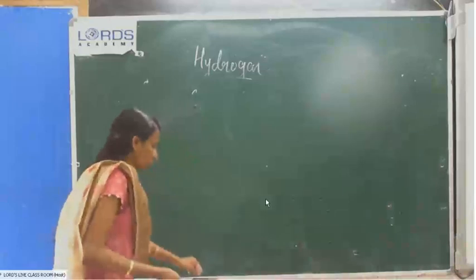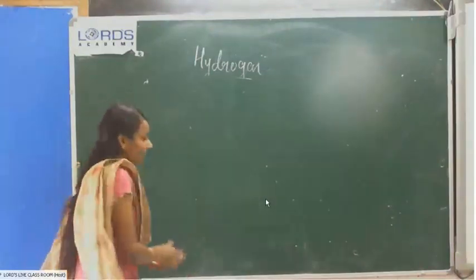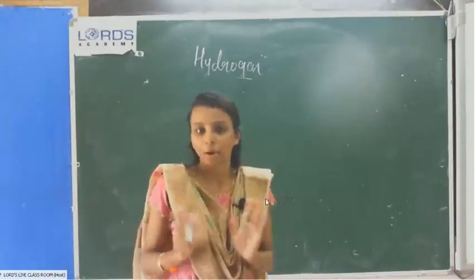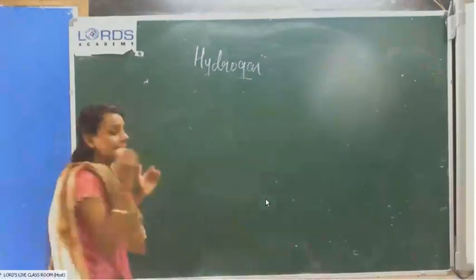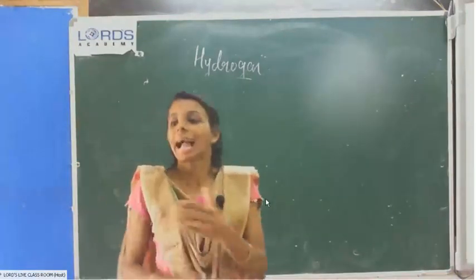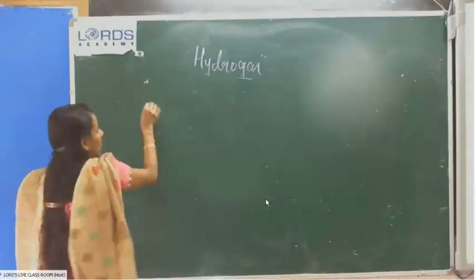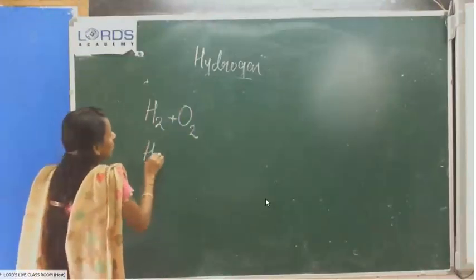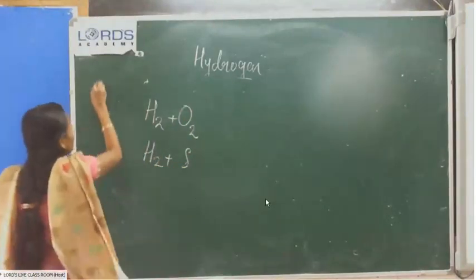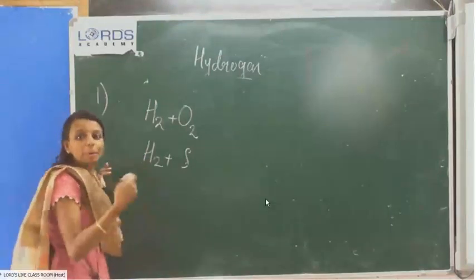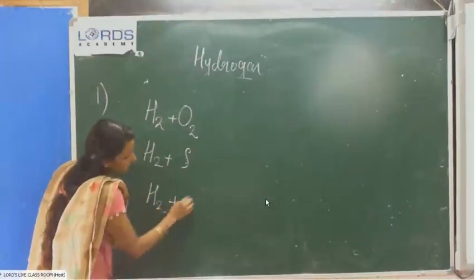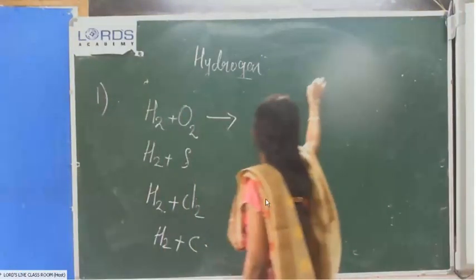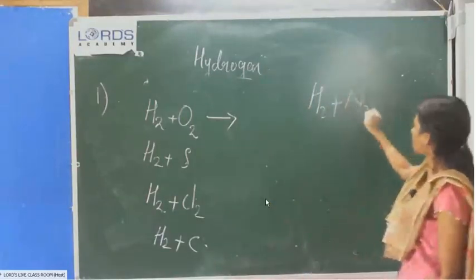Then chemical properties, you already studied in 6th and 7th grade. What are the chemical properties of hydrogen? Now you need to look into your textbook and say the exact sentence. I will ask one question. Hydrogen gas reacts with non-metals. Hydrogen reacts with oxygen, with sulfur, with chlorine, with carbon, and with nitrogen.